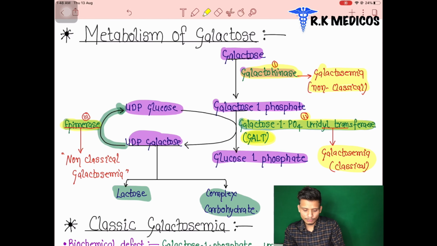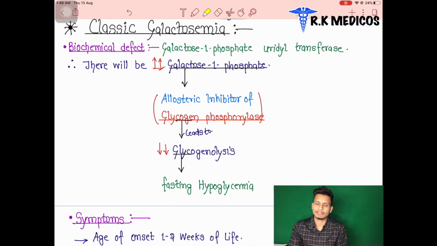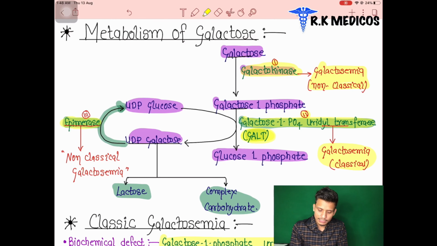Now we are going to see the classical galactosemia and which enzyme is defective here. I already told you that the galactose 1-phosphate uridyl transferase enzyme, GALT, is deficient. So according to the metabolism, galactose 1-phosphate will increase, because this enzyme is deficient here.